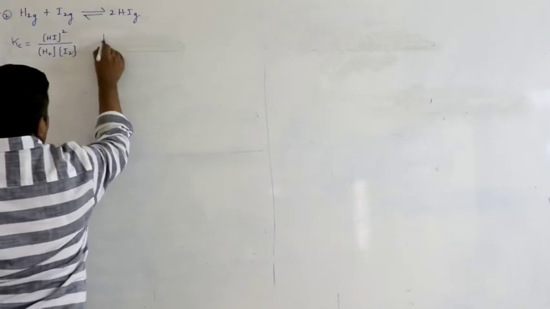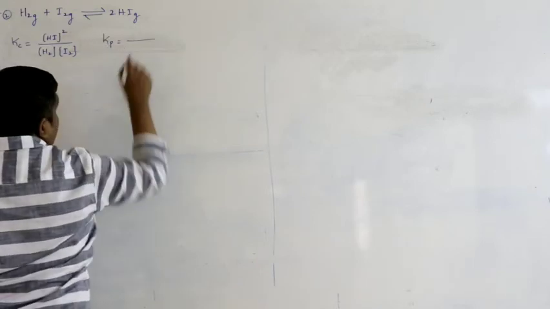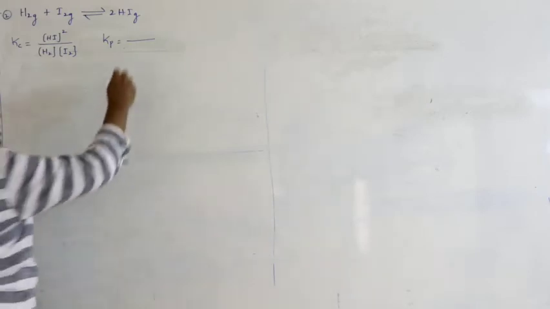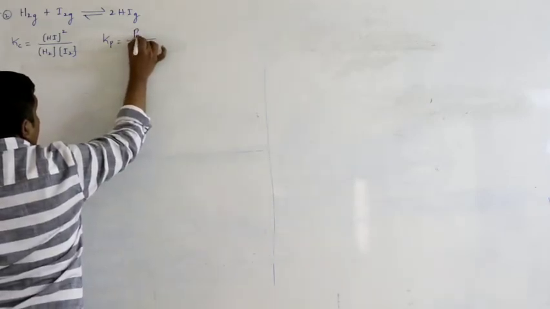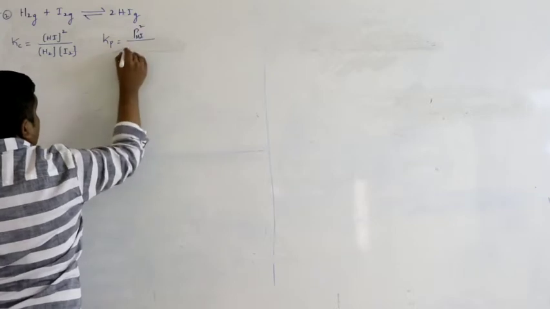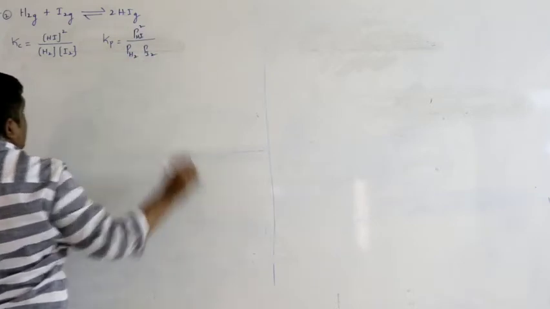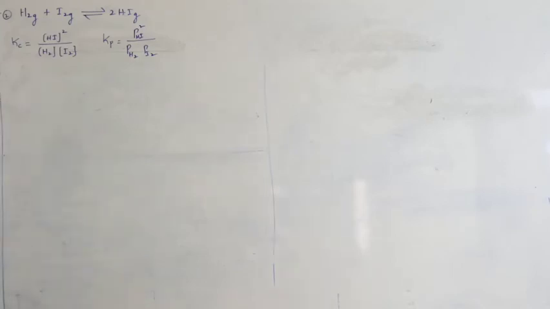Similarly, let us write the Kp equation. What is Kp? Ratio of equilibrium partial pressure of products to that of reactants. So equilibrium partial pressure of HI squared by H2 into I2.